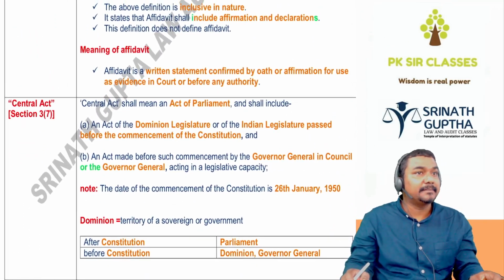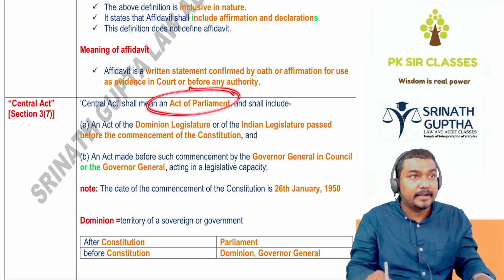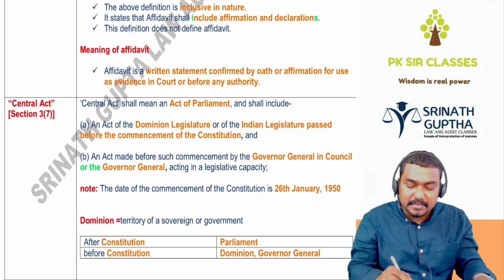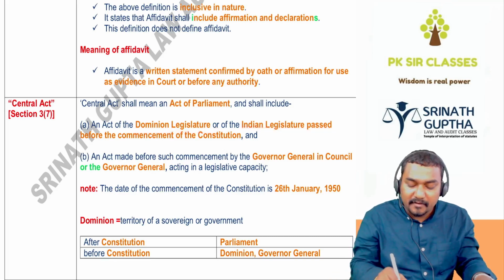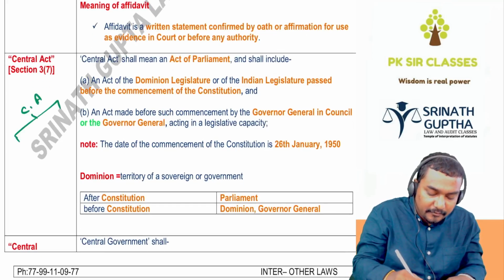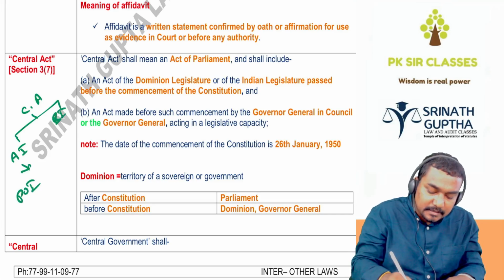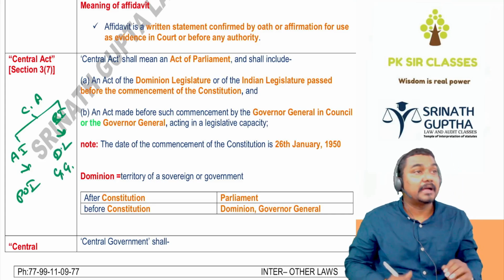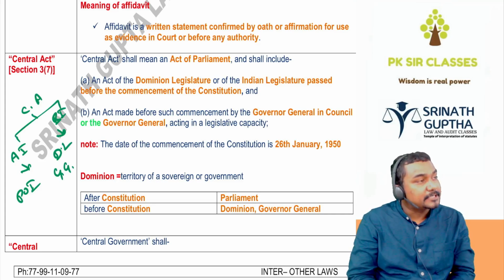Central Act. Central Act means an Act of the Parliament of India. After independence, Central Act means an Act of Parliament of India. Before independence, Central Act means an Act passed by the Dominion Legislature or Indian Legislature or the Governor General. Simply, Central Act means after independence, Parliament of India. Before independence, an Act passed by the Dominion Legislature or the Governor General. Governor General is a designation in the British administration. Governor General of British India is the ultimate authority in India, representing the British government.